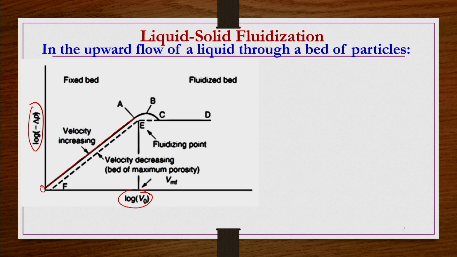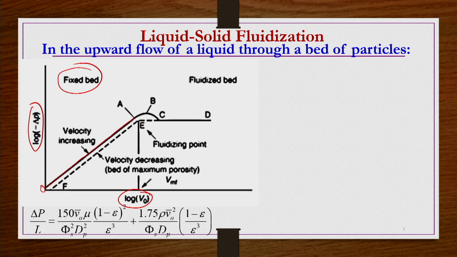Since it is not going to change the packing structure, it is going to behave as a fixed bed. Whatever the fixed bed conditions are, they will be very much applicable, since for the fixed bed we already know that delta P by L is given by this equation, Ergun's equation. From this equation we can say that the pressure drop increases with increasing velocity, up to this point A like this. Now, if you further increase the velocity, a kind of bed expansion will take place. So the slope will start diminishing and then the maximum pressure will be attained at point B.